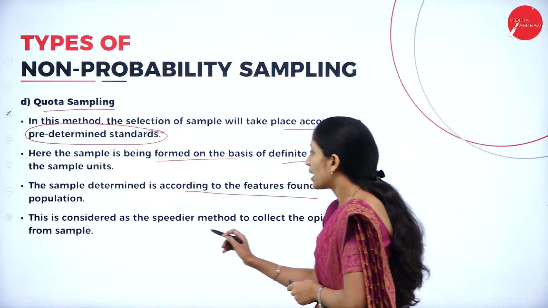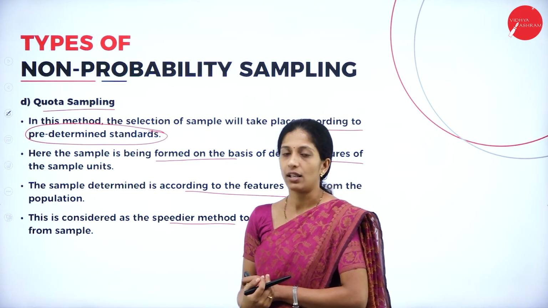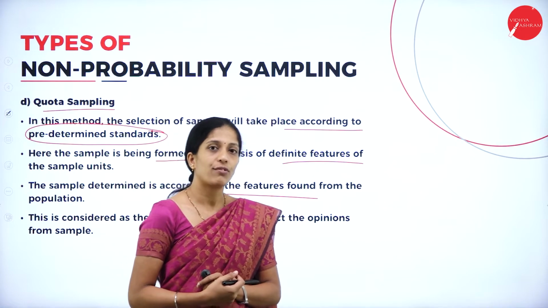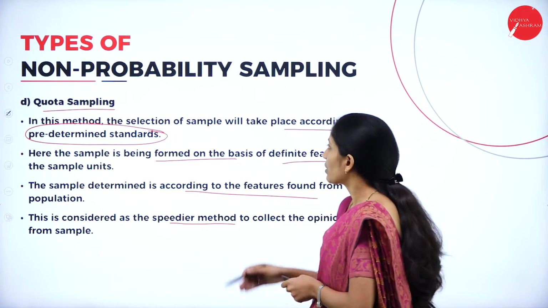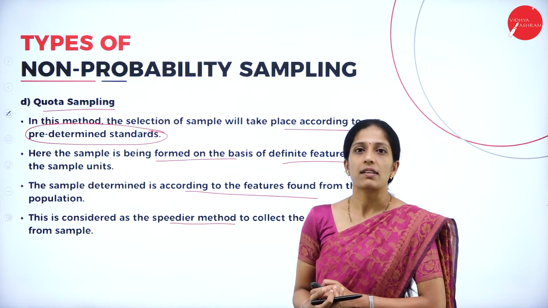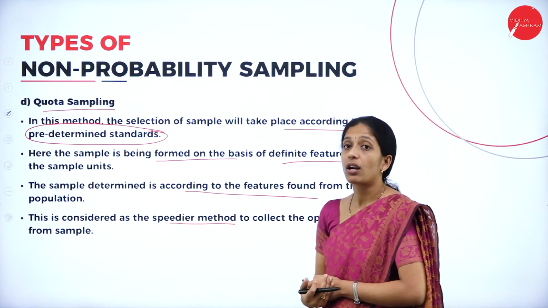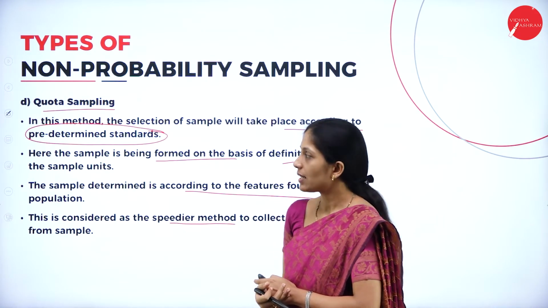So this is considered a speedier method to collect the opinion from the sample. It is one of the speedier methods to collect the information from the respondents, that is through quota sampling, and it is one of the standardized or predetermined standards. So in this sampling there will be some predetermined standards. So this is about quota sampling, and it is also one of the non-probability sampling methods.